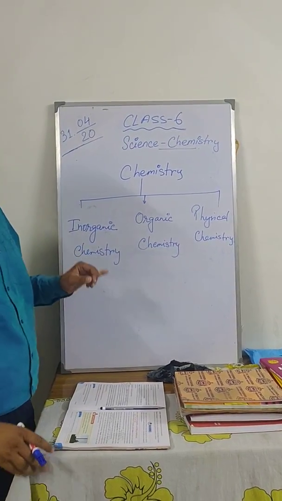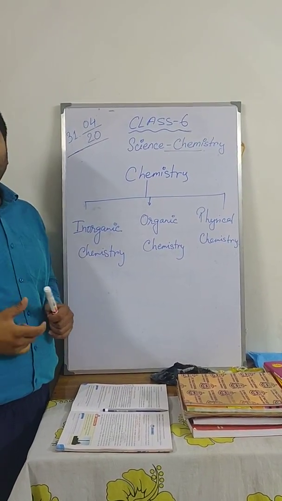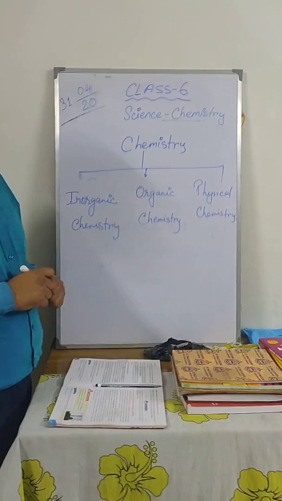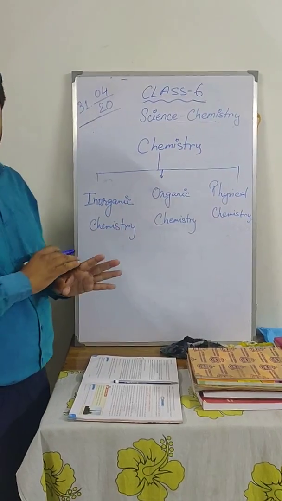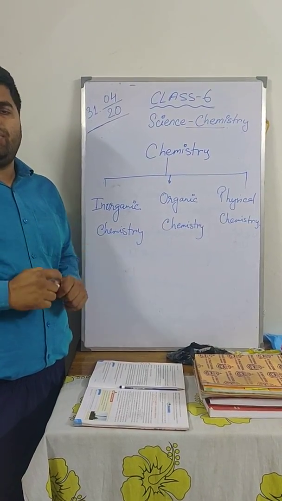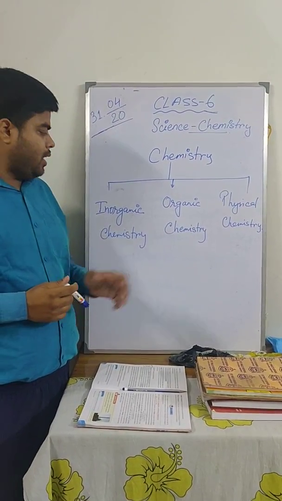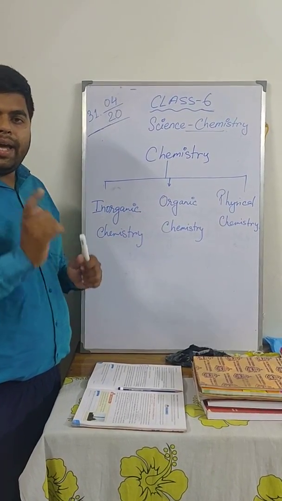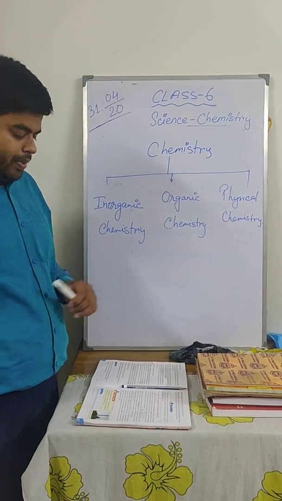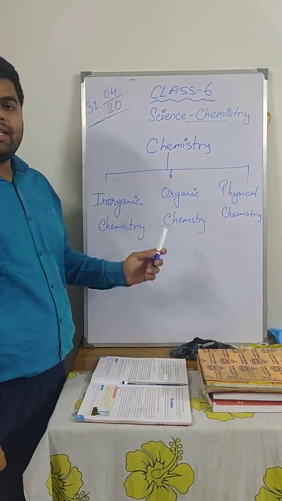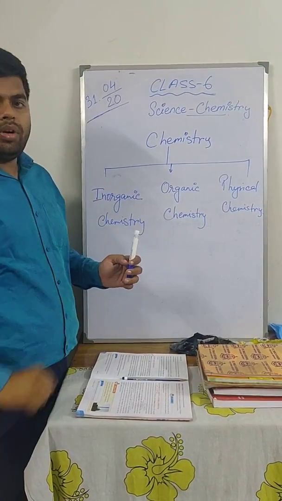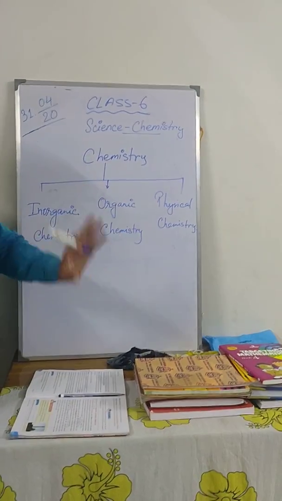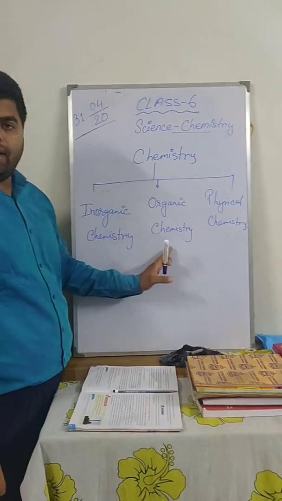What is inorganic chemistry? Inorganic chemistry is the study of elements and compounds except carbon and carbon compounds. So here the study of all the elements we will be learning falls under the heading inorganic chemistry, except carbon and its compounds. Organic chemistry is the study of carbon and carbon compounds. Whatever was left out of inorganic, that study of carbon and carbon compounds is organic chemistry.